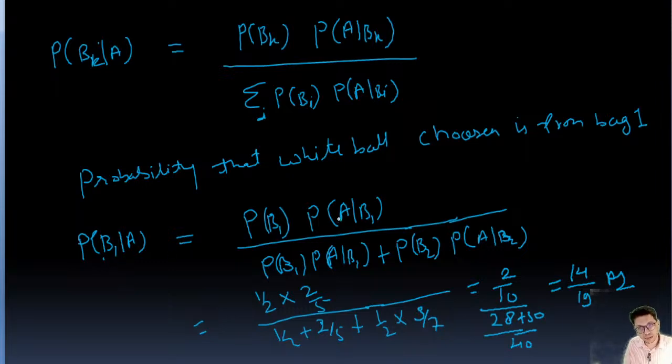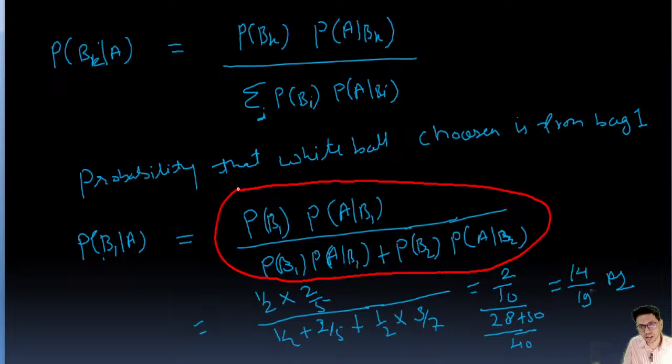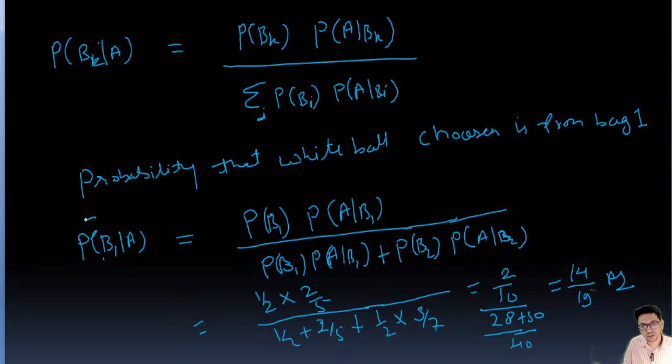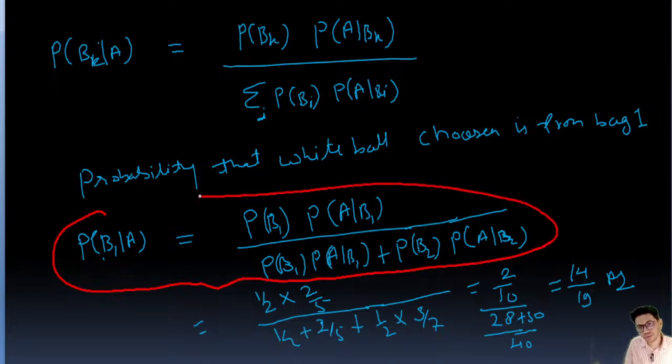Okay. And this is different. This is probability of getting white ball from bag 1. Okay. And this is probability that white ball is chosen from bag 1. Okay. So this is the very important formula, guys. I will solve one more question, then it will be more clearer. So Bayes theorem is very important, guys. Bayes theorem.